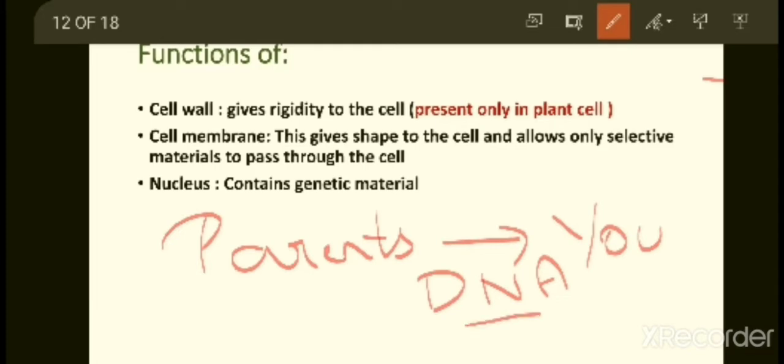So, DNA is nothing but genetic material here. Where is this genetic material present? Inside the nucleus. So, nucleus is very much important to the cell. You are going to learn more about the importance of nucleus in your higher classes. So, you have to remember this.